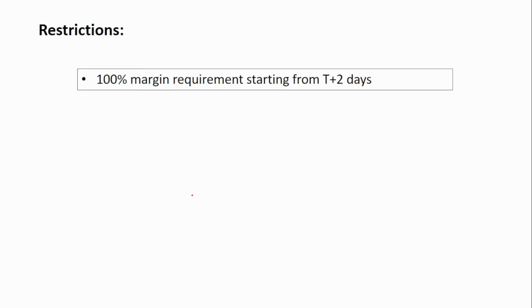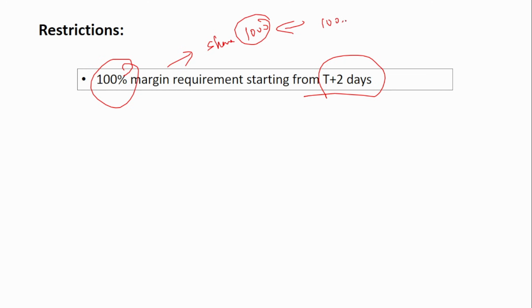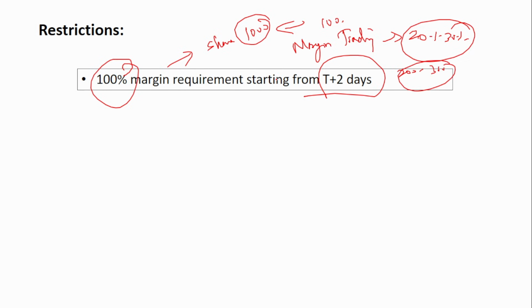Now, once companies have entered stage 1, certain restrictions are applied. What are those restrictions? The first one is a 100% margin requirement starting from T plus 2 days. Sometimes you don't have to pay the entire price of the share to buy it. Say the share price is 1000 rupees; you don't have to pay the entire 1000 rupees. That is called margin trading, where with just 20 or 30% of the money you can execute the buy trade. So with just 200 or 300 rupees, you can execute the buy trade. That is what is called margin trading.